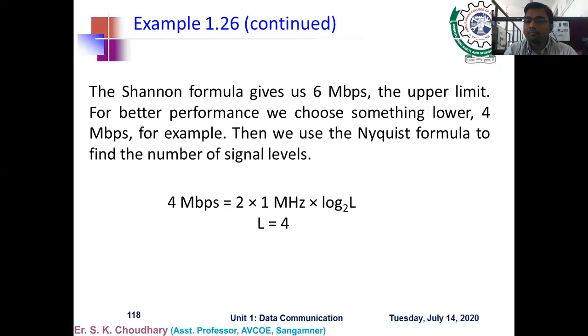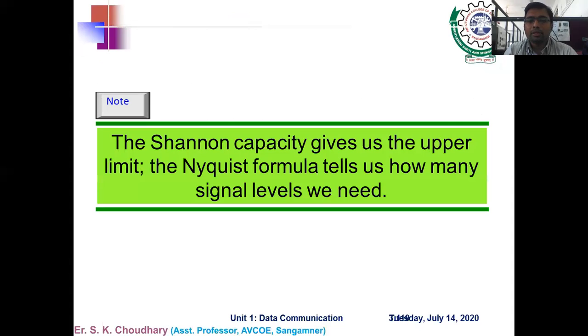Is it clear? Now we have to move to the next topic. Before that, one note is that the Shannon capacity gives us the upper limit and the Nyquist formula tells us how many signal levels we need.